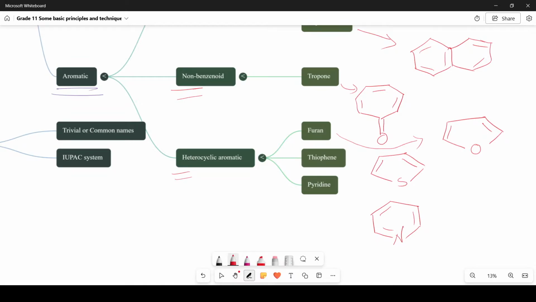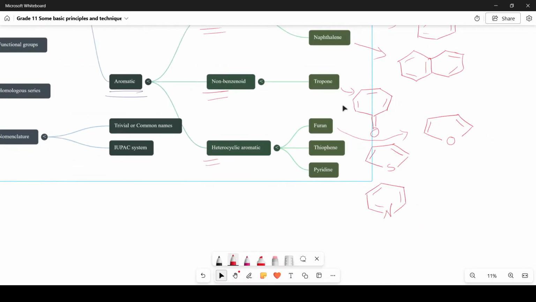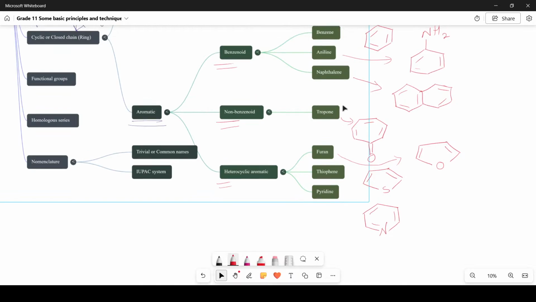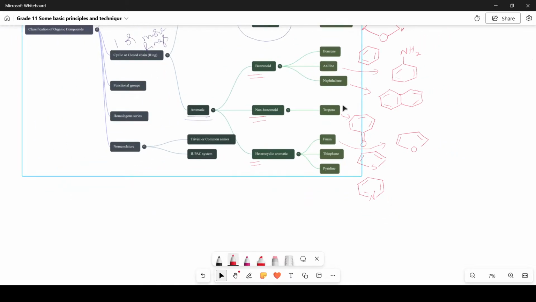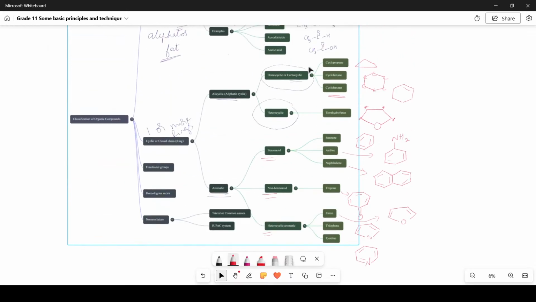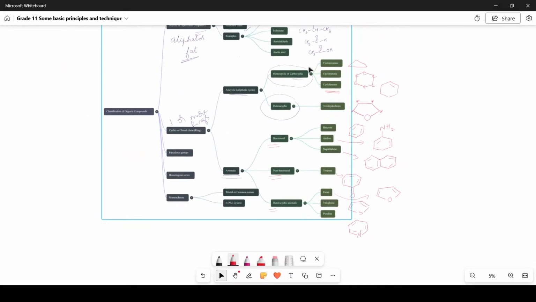These organic compounds are further classified based on their functional groups, which we shall study in the next session. As of now, I hope this classification is clear to you all.